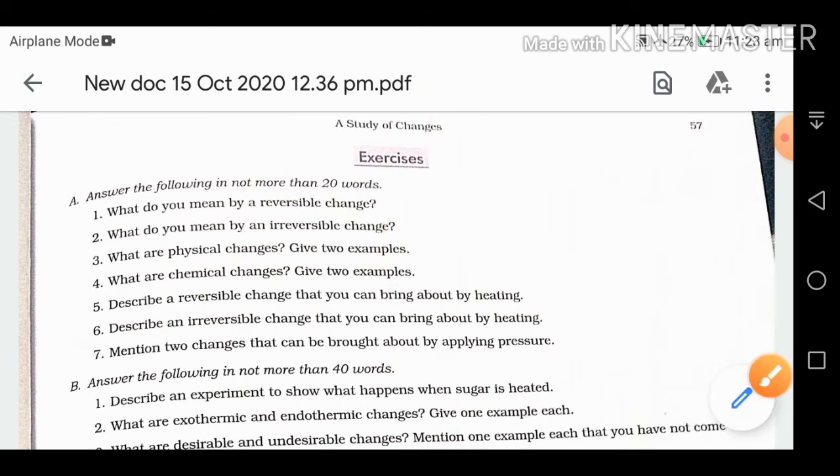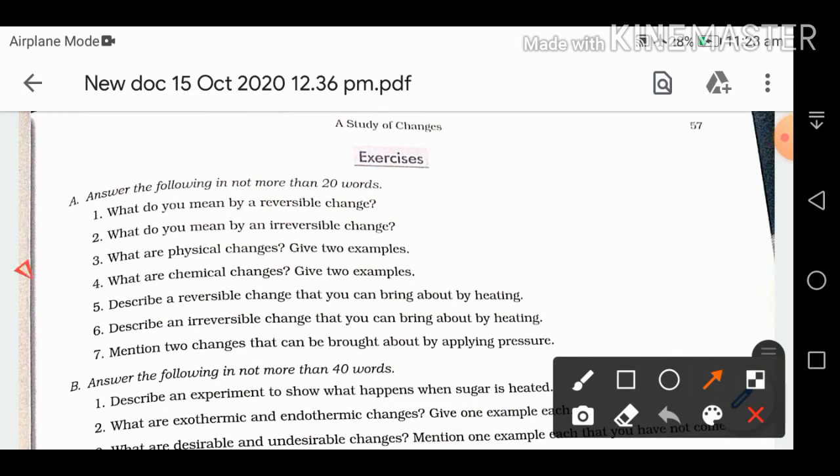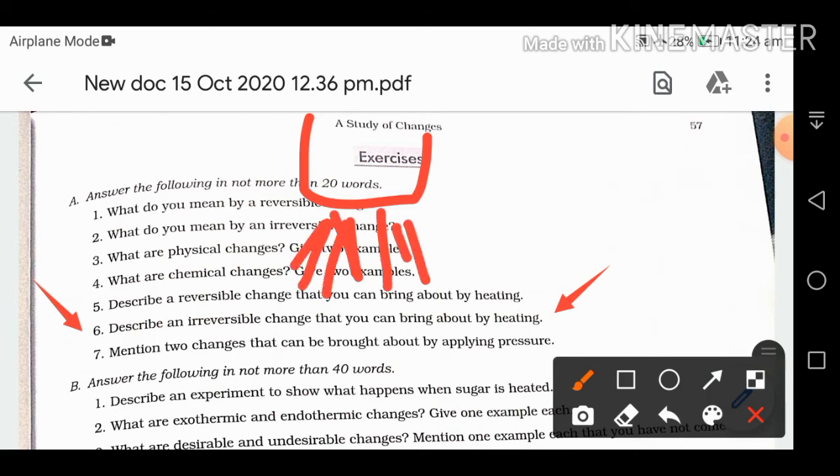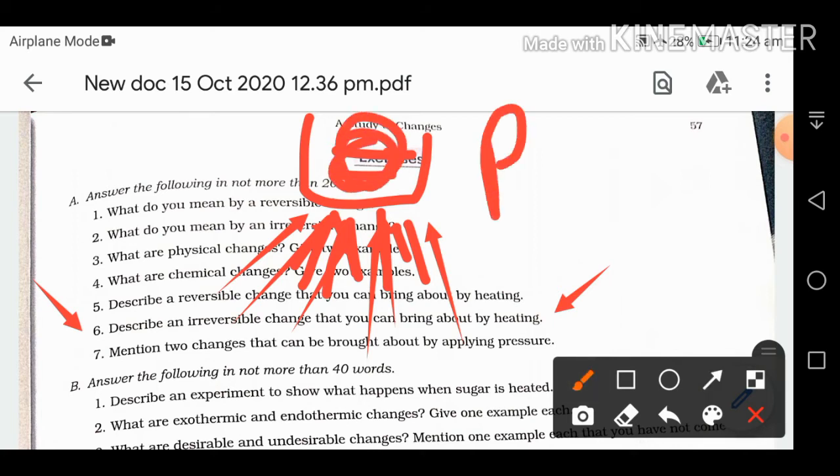Next we have question number 6: describe an irreversible change that you can bring about by heating. That is also simple. When we cook food, we give it heat and we cannot reverse this change. So cooking of food is an irreversible change that can be brought about by heating. We heat the utensils and inside them we cook our food, like when we cook our rice.